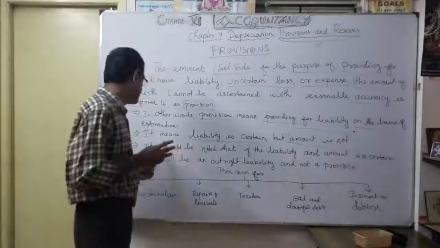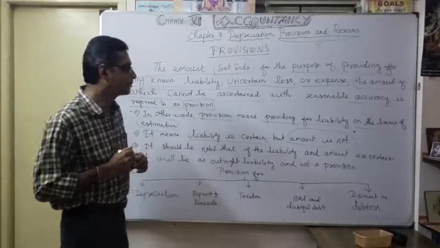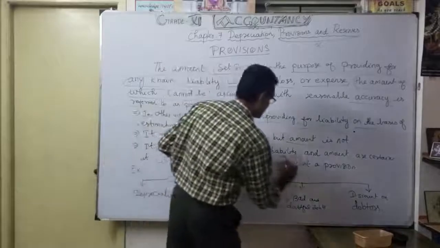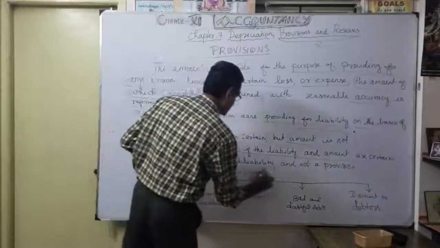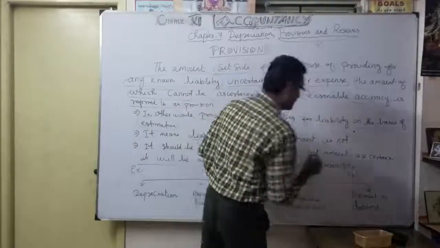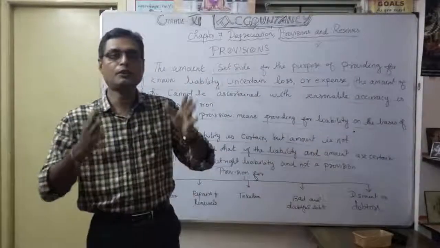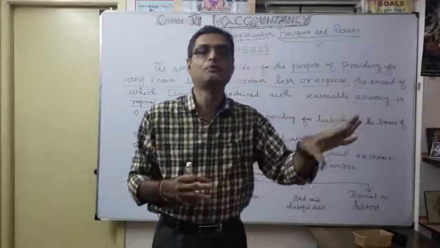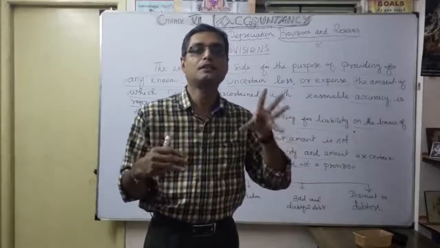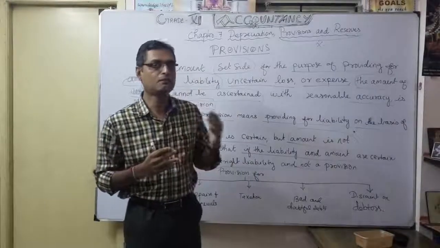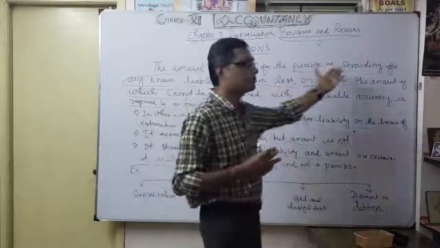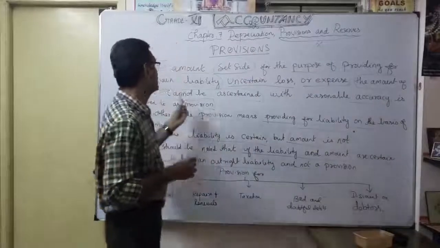It should be noted that if the liability and the amount are certain, it will be an outright liability, not a provision. That means if you already know what the liability is and what the amount is, there is no meaning in creating a provision. What is a provision? To set aside an amount for the purpose of providing for an uncertain liability.